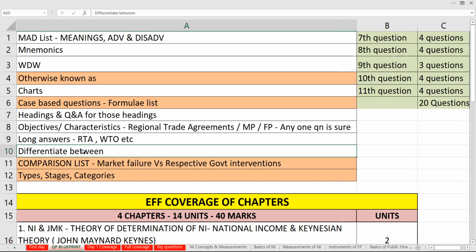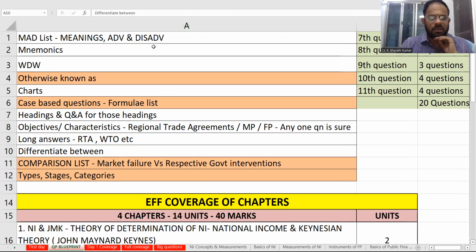Next, differentiate between. Yes, we have already got some 28 to 30 differentiate between questions. So it should be easy for our understanding. Comparison list: whenever I talk about one concept, I will differentiate that with another. Market failure versus government intervention. Why is market failure happening? Market failure will obviously lead to government intervening and making that negative a positive. So that is going to be a crucial factor.